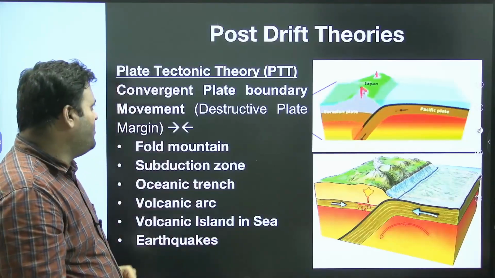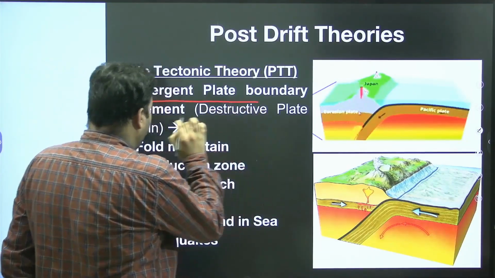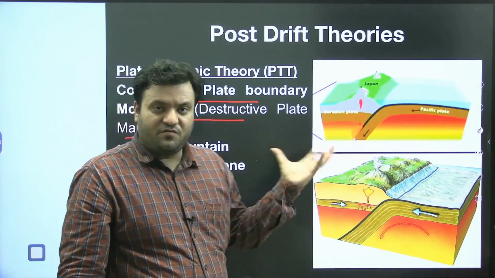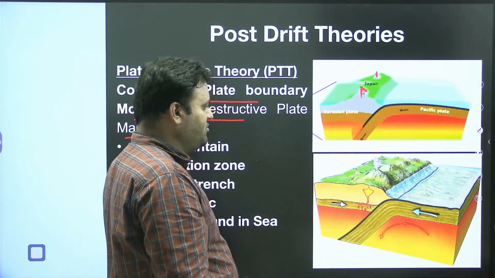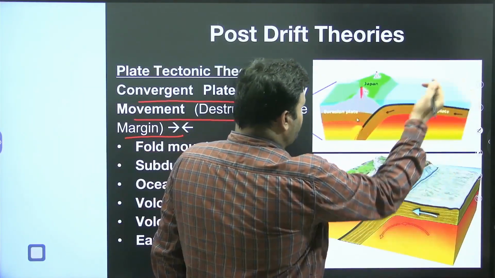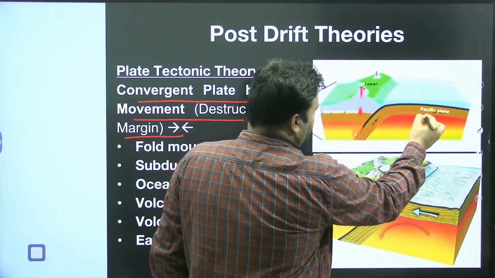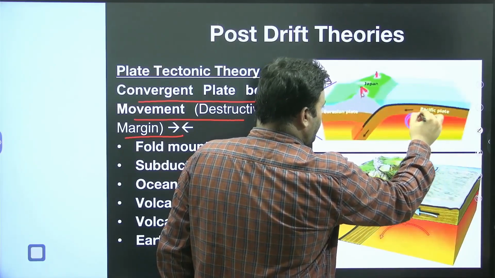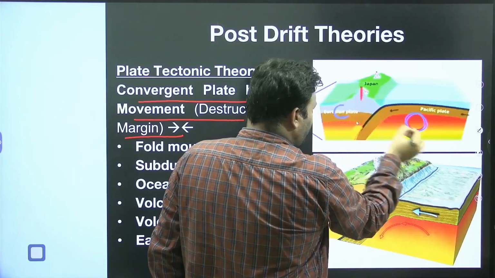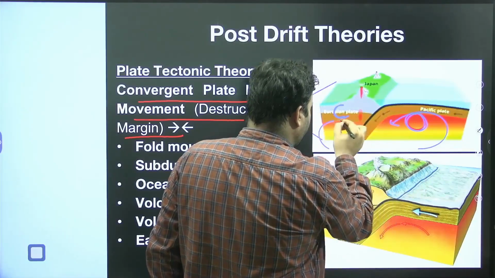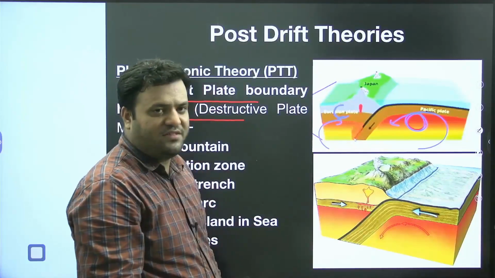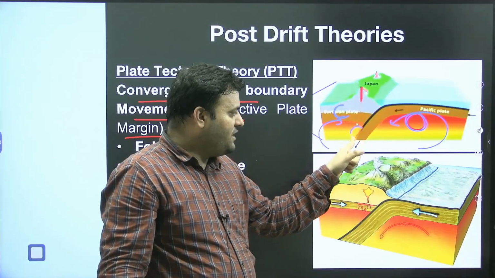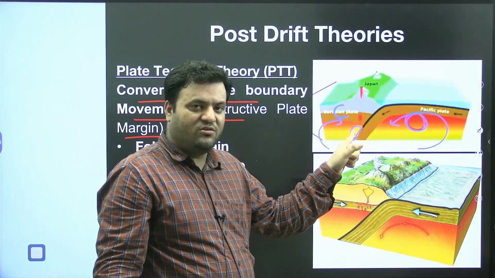Let's have a deep dive on convergent plate boundary movement. When two plates are moving towards each other, here we have an oceanic plate and here we have a continent. The oceanic plate is going to interact with the continental plate and subduct below.